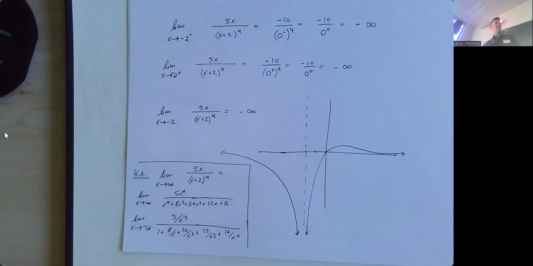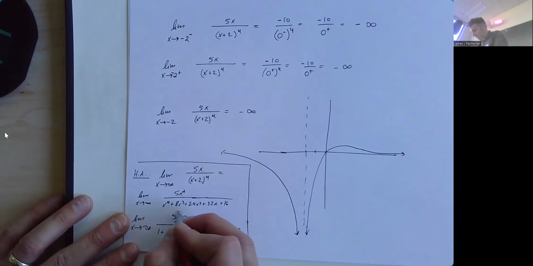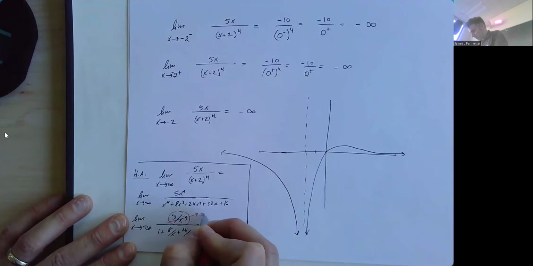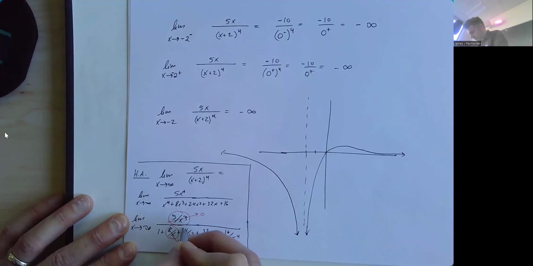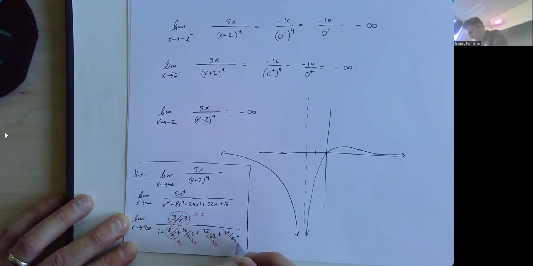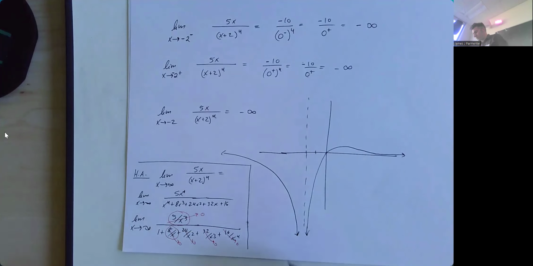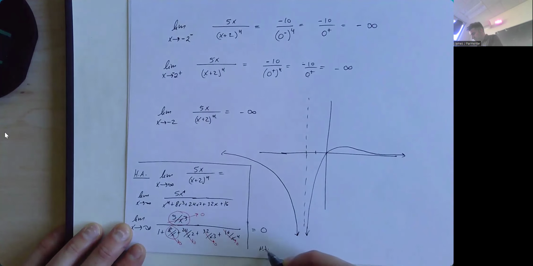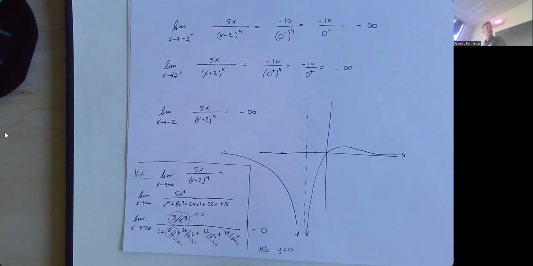And then everything that's being divided by x to a positive power, as x gets really, really large, all those things are going to get really, really small. So we end up with 0 divided by 1 plus 0 plus 0 plus 0 plus 0, which is 0. So as x goes to infinity, and you could also say as x goes to minus infinity, because the same thing would happen, this function gets closer and closer to 0. So we have a horizontal asymptote of y equal to 0. Which makes sense if you think about it, right?